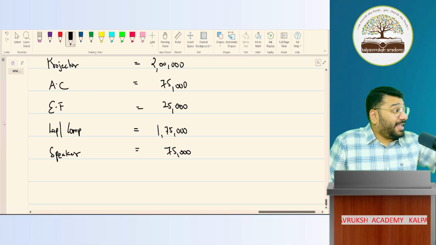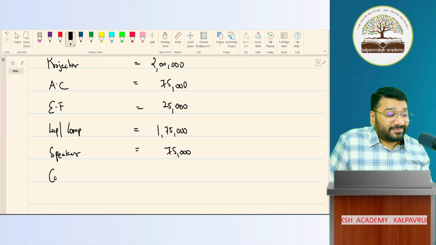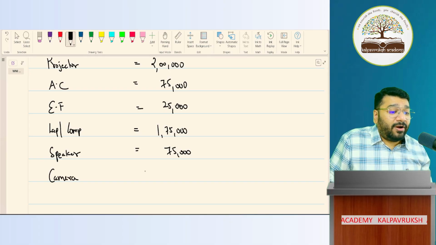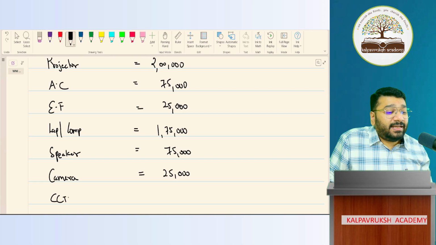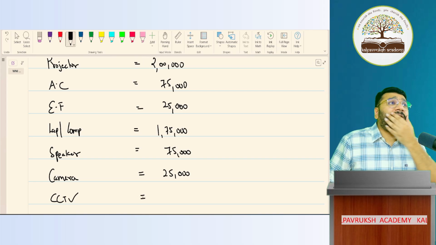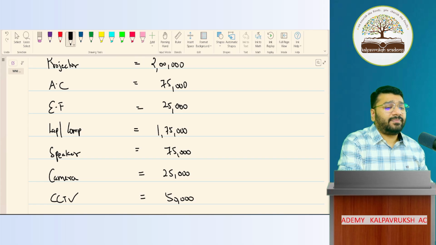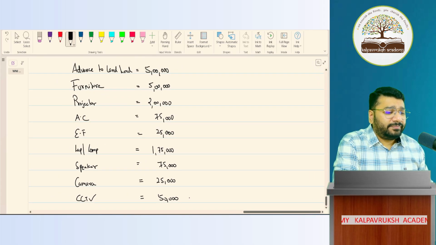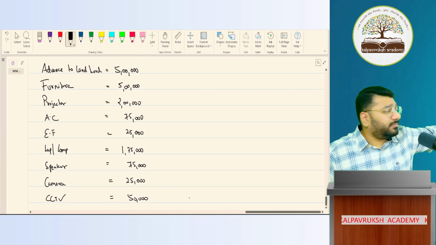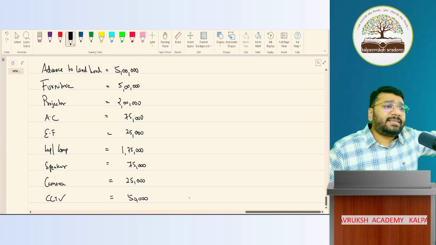Camera, very good, which I'm using for recording, 25,000 rupees. CCTV, how much? I don't know, it is somewhere around 50,000. That's all. To start the academy, these are the minimum things I wanted.